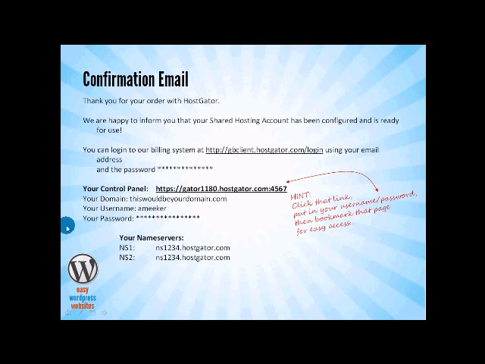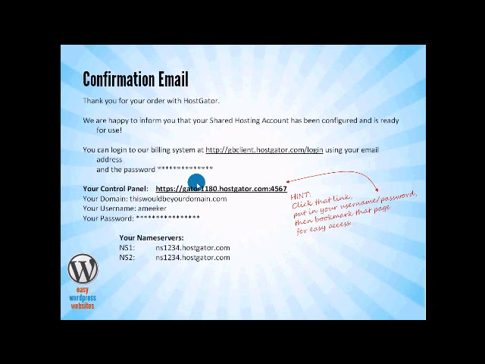Now, your control panel is where all of your website files, your email, all of that information is going to be stored. So this confirmation email is very important because it has your username and your password for your control panel.